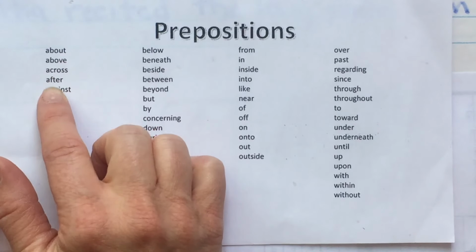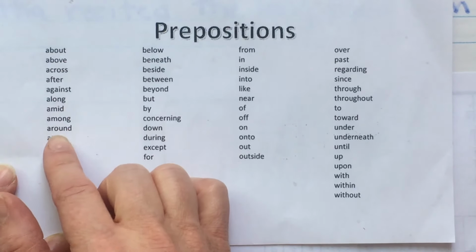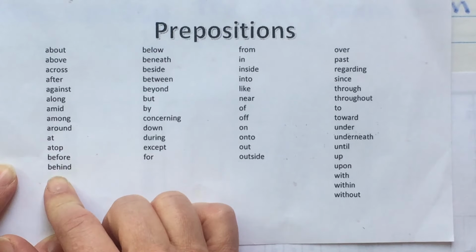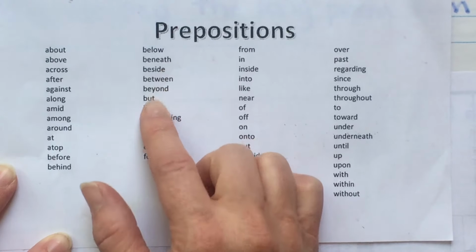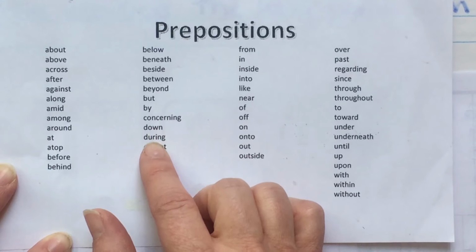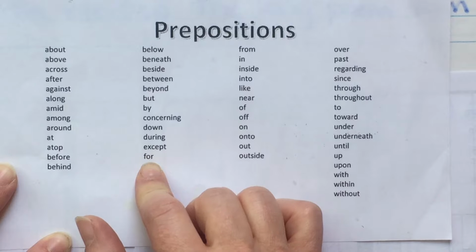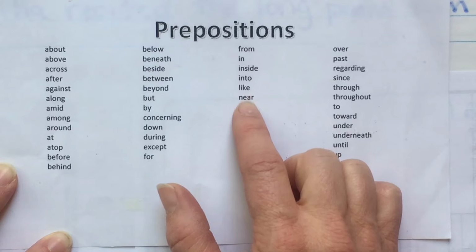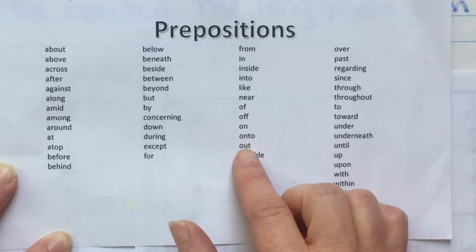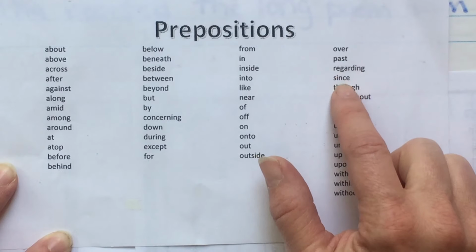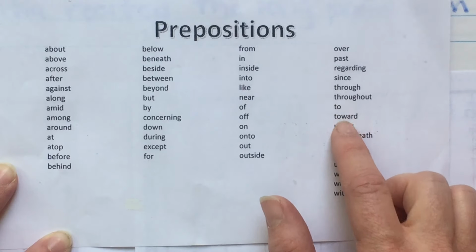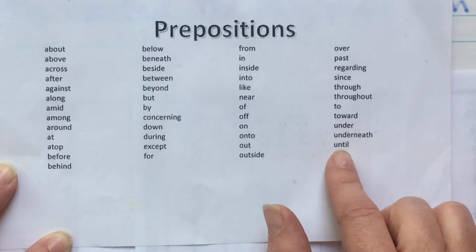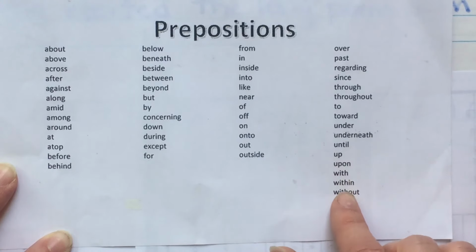About, above, across, after, against, along, amid, among, around, at, atop, before, behind, below, beneath, beside, between, beyond, but by, concerning, down, during, except, for, from, in, inside, into, like, near, of, off, on, unto, out, outside, over, past, regarding, since, through, throughout, to and toward, under, underneath, until, up, upon, with, within, and without. Goodbye at toot. Goodbye at toot.